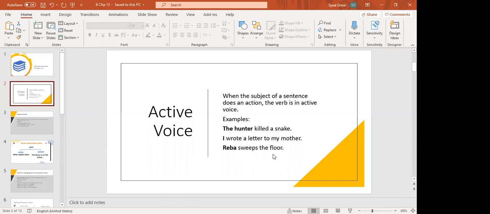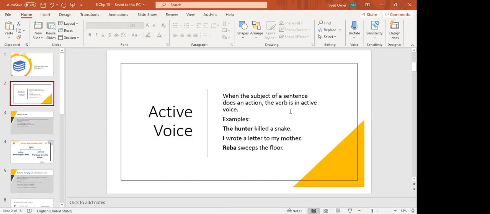Reba sweeps the floor. Who is doing the action in the first sentence? The hunter. Who is doing the action in the second sentence? I. And who is doing the action in the third sentence? Reba. The hunter, I, and Reba are the subjects of the sentences and they are the doers of the action. So the words killed, wrote, and sweeps are in active voice. So when the subject is the doer of the action, the verb is said to be in active voice.